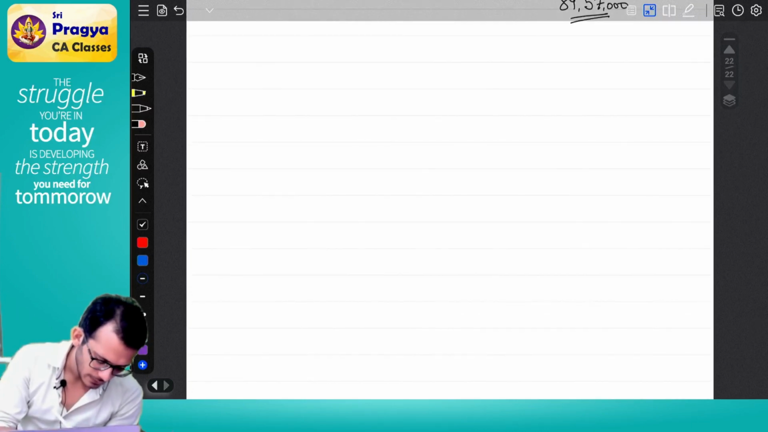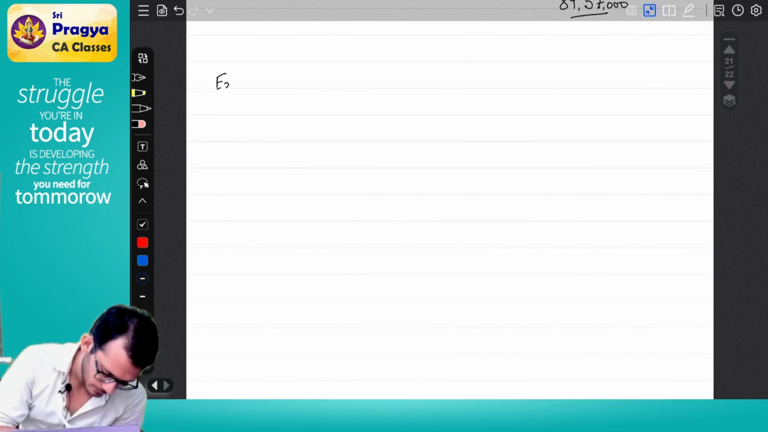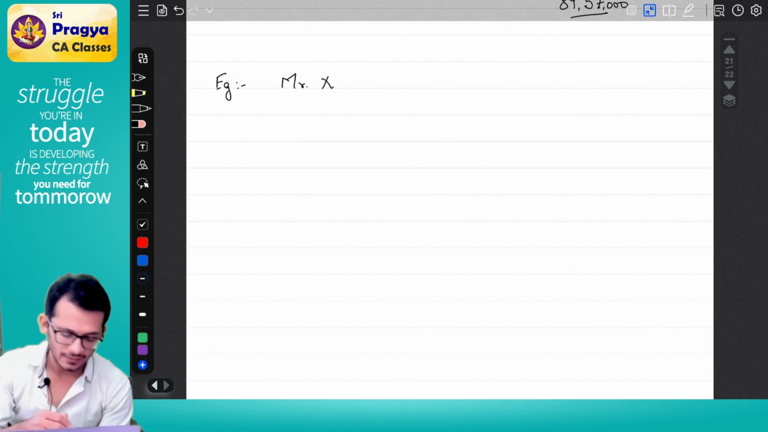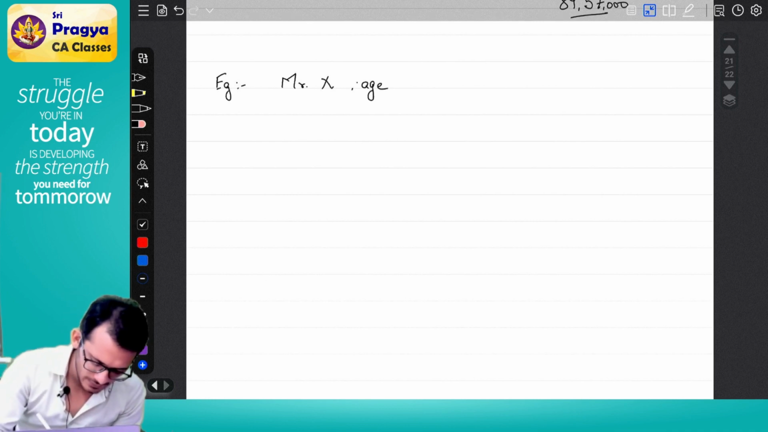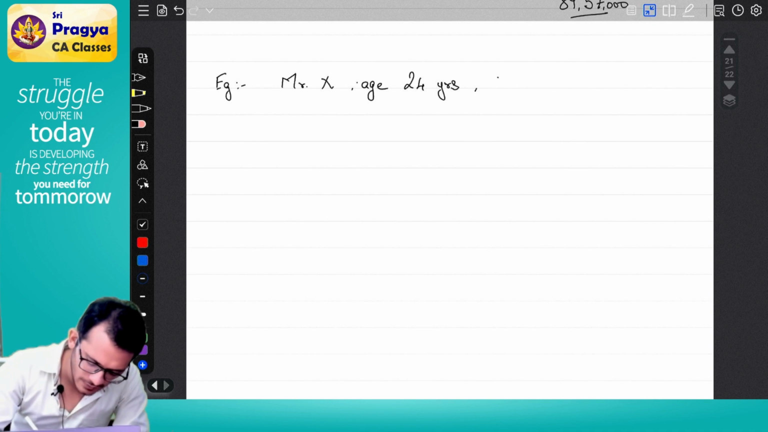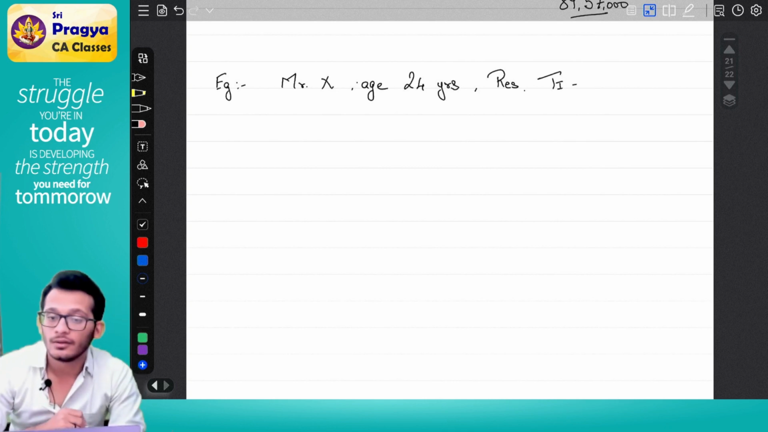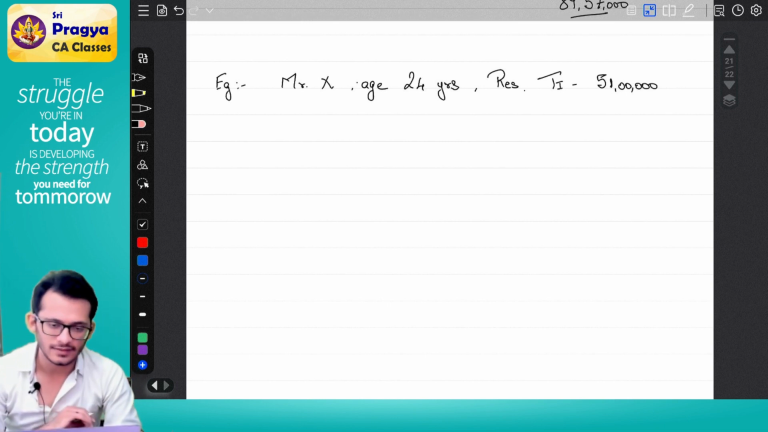This is example number 3. I am Mr. X. Age is 24 years. This person is a resident person with a total income of 51 lakhs. How much is his total income? 51 lakhs. Yes, help me compute tax.